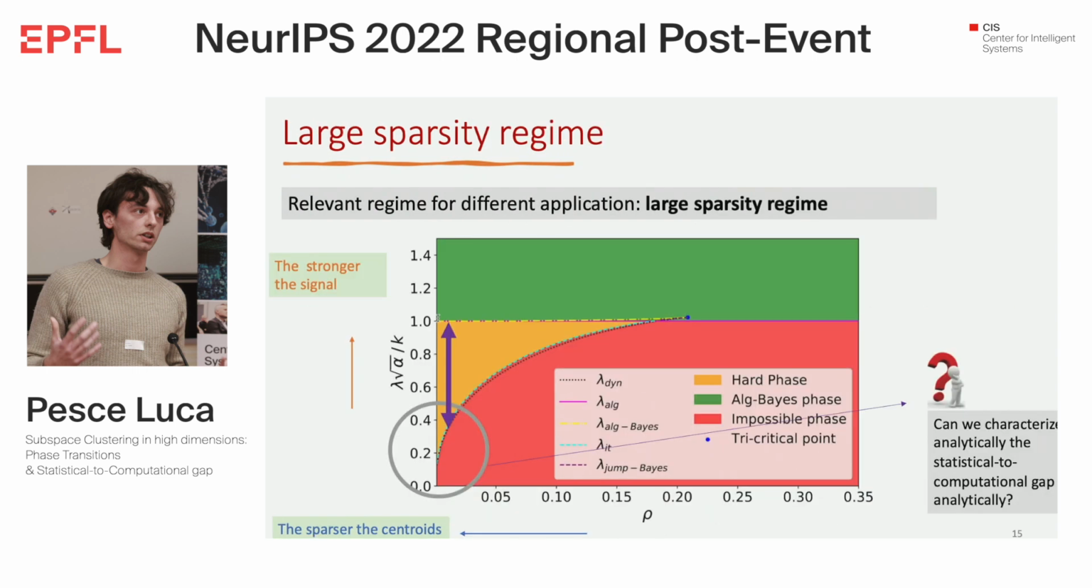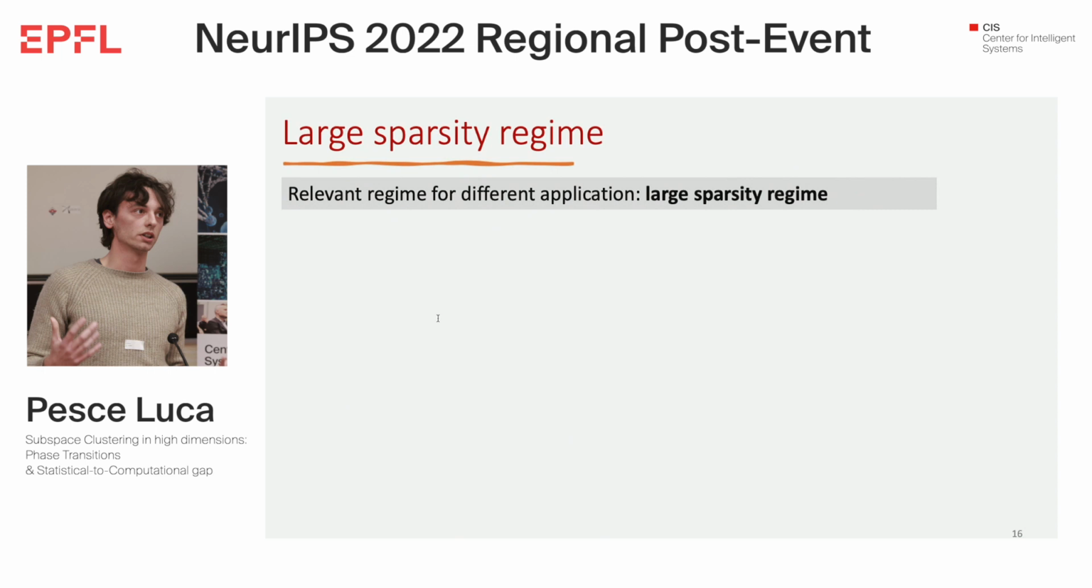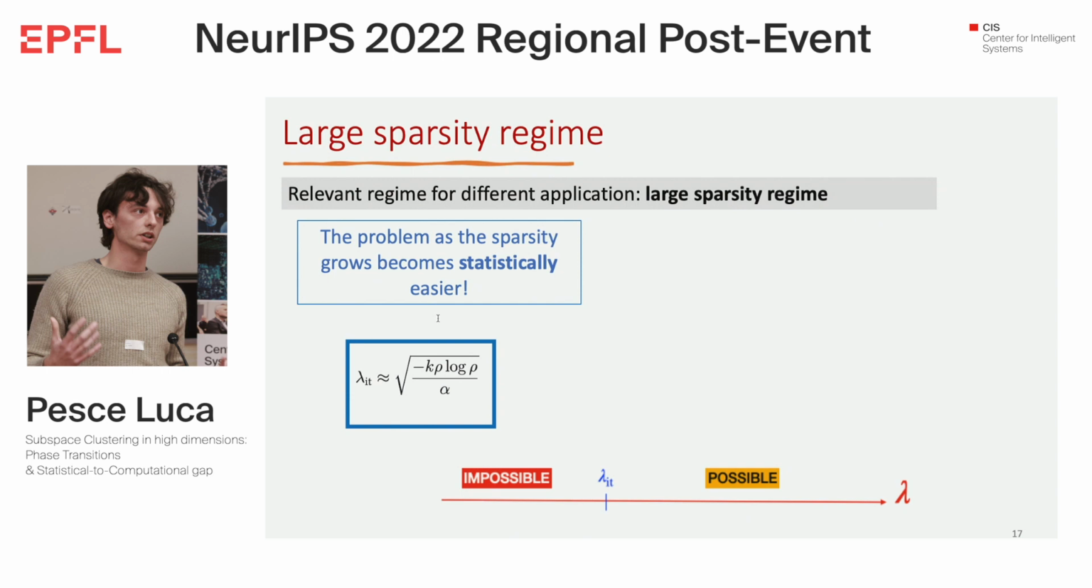The interesting region is in the low rho. I didn't define rho, but you can understand that when rho is small, the centroids have fewer relevant features. Looking back at what I said before, we go into the relevant regime, because the relevant regime is the large sparsity regime. If we zoom in on this large sparsity regime, we can see that the information theoretic threshold, so the SNR that we need to statistically solve the problem, goes to zero. This makes sense because statistically the features that we have to keep track of are fewer, and this goes to zero, so we have an impossible phase and a possible one.